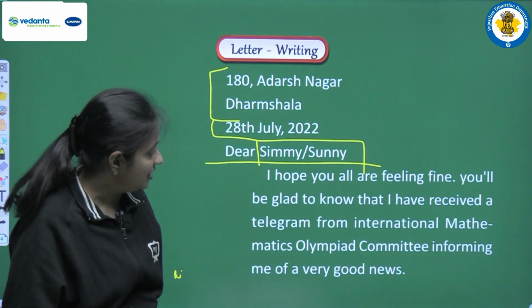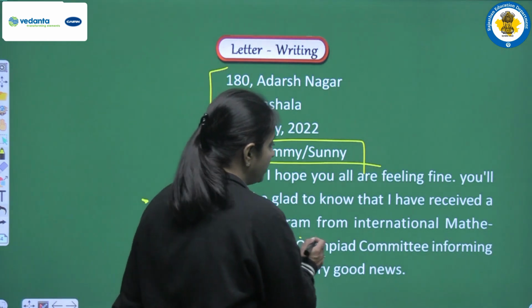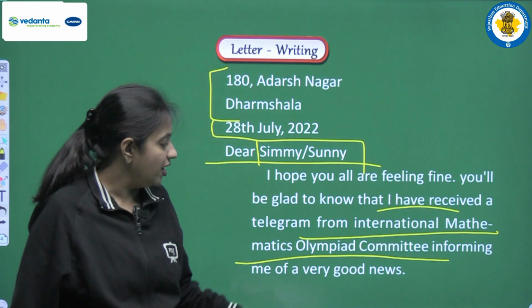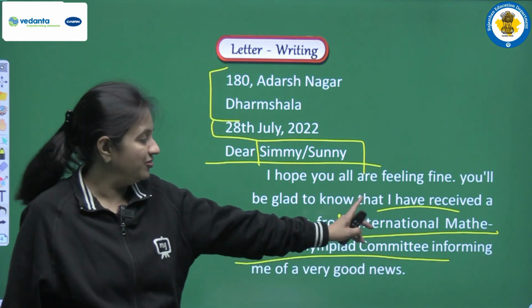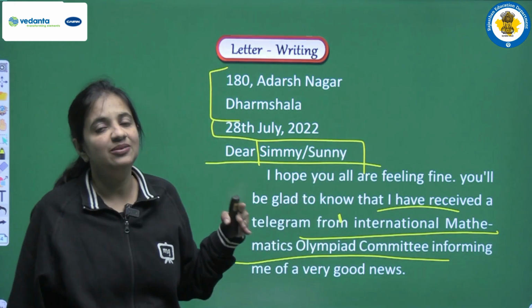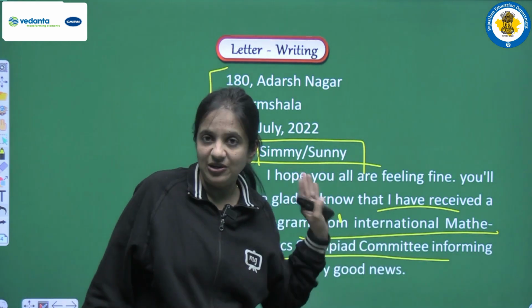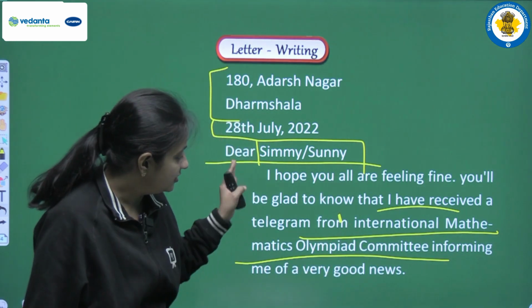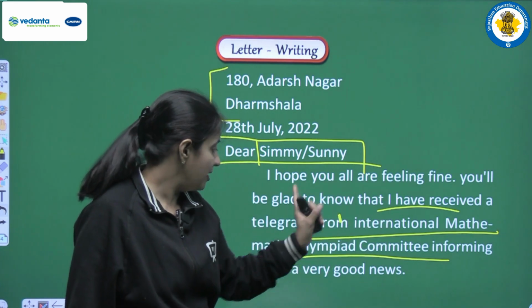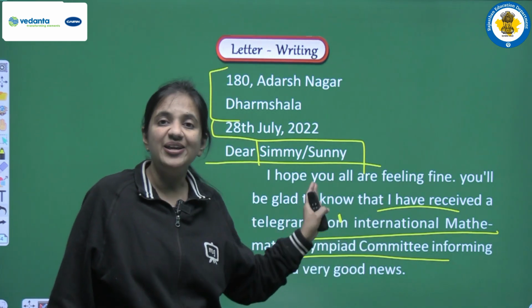So after this line, let's see how we can continue. Here I am writing, you will be glad to know that I have received a telegram from International Mathematics Olympiad Committee informing me of a very good news. So after this general line, we are on the point. We are talking about why we are writing the letter, using the details that are given to us in the question only.